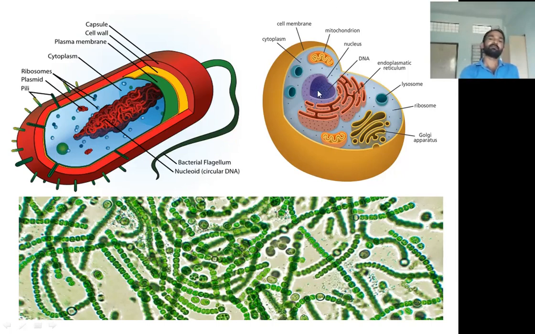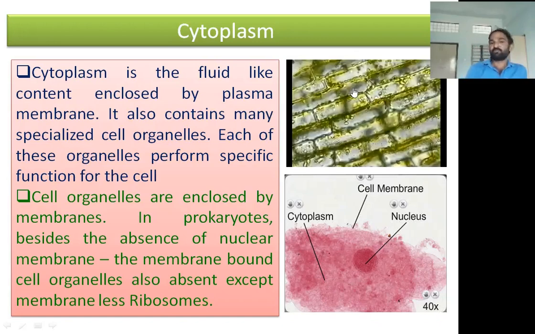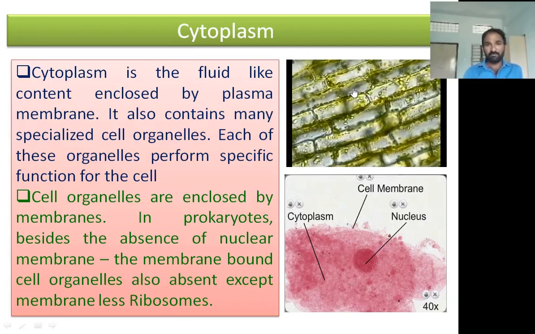If you see the plant cell and animal cell, it has a nucleus. Along with the nucleus, it contains the cytoplasm. That cytoplasm contains many cell organelles, that is mitochondria, endoplasmic reticulum, lysosomes, ribosomes, Golgi bodies, etc. Now, coming to the cytoplasm: it is a fluid-like content enclosed by the plasma membrane.